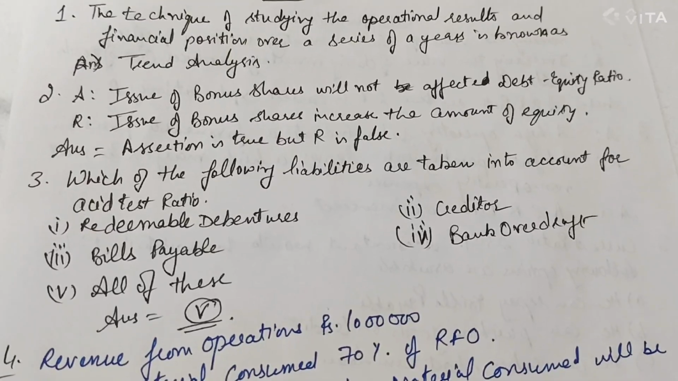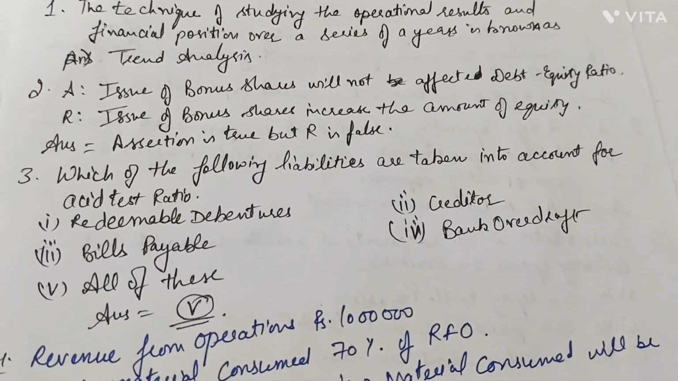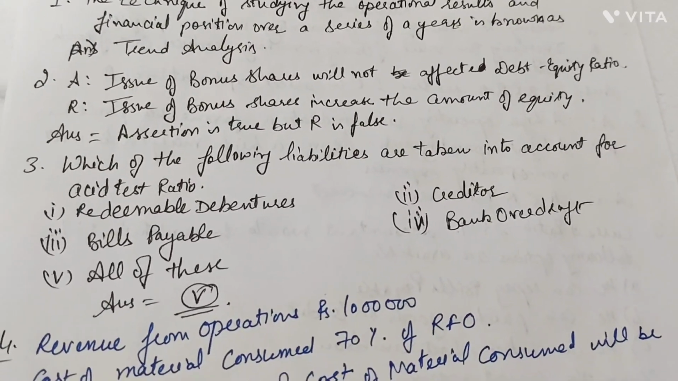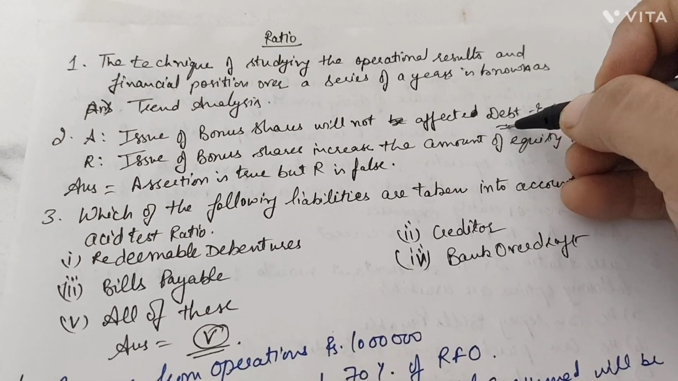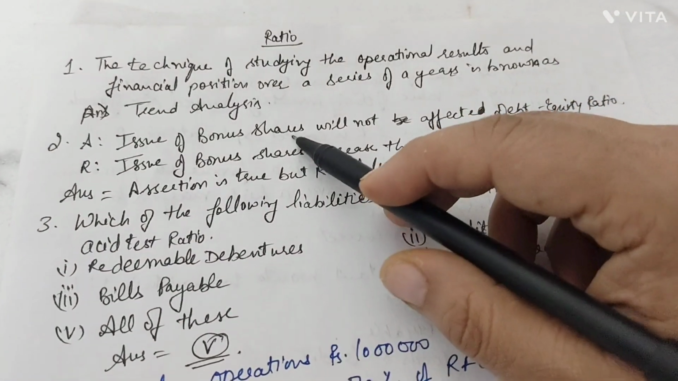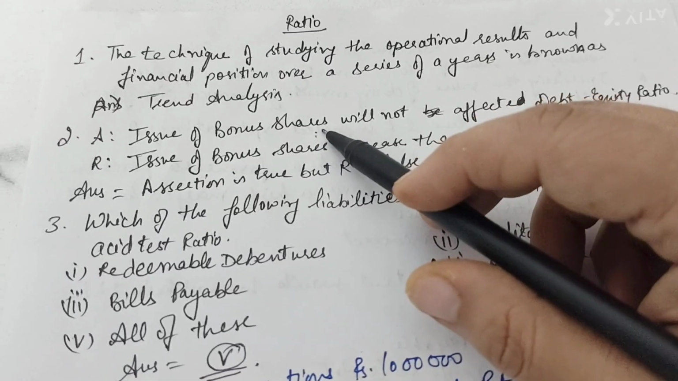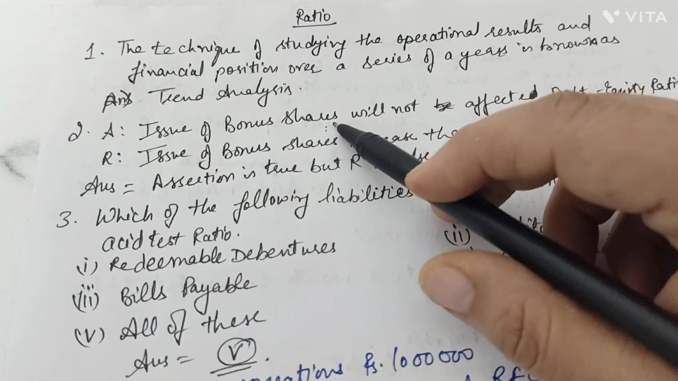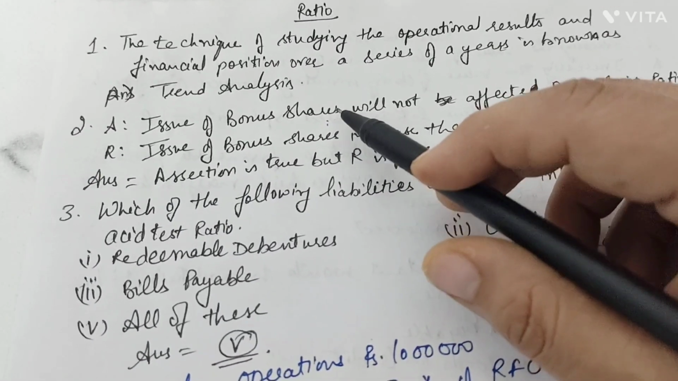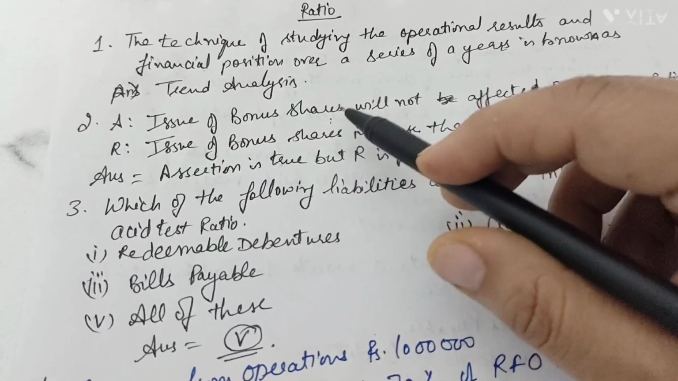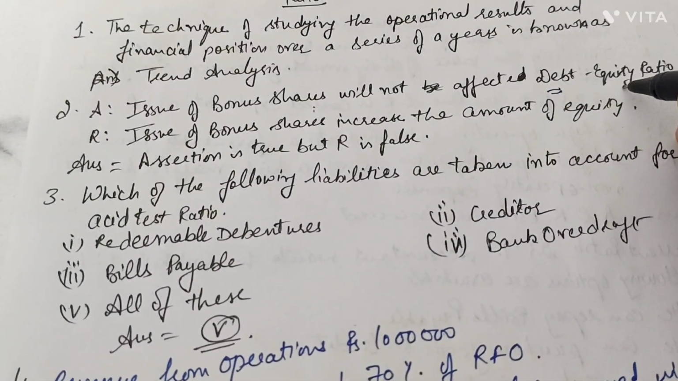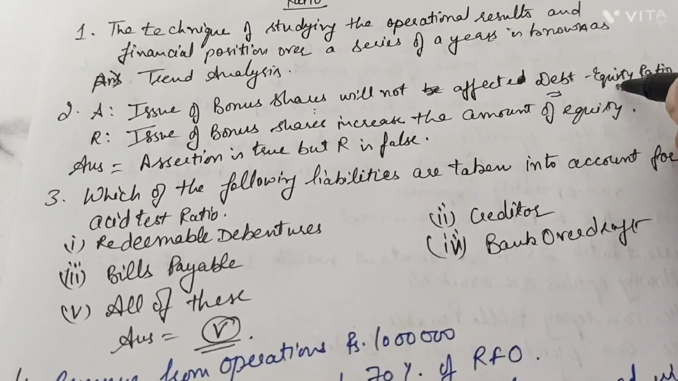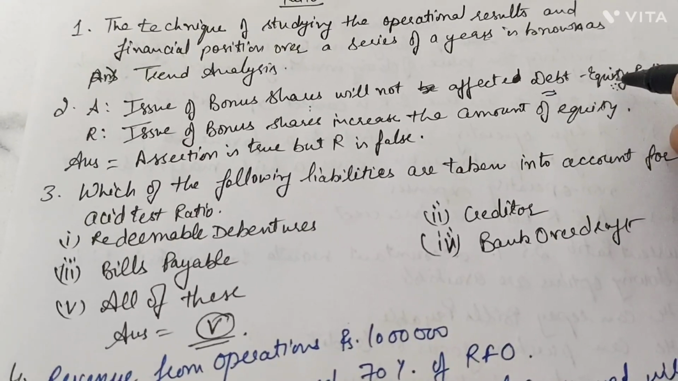Issue of bonus share will not affect the debt equity ratio. Yes, it is true. Why will it not affect? Because in the debt we take only the non-current liabilities. Now bonus share is just the conversion of your reserves into the equity shares. Reserves and equity shares both form part of the equity. That's why there is no change in your debt equity ratio.